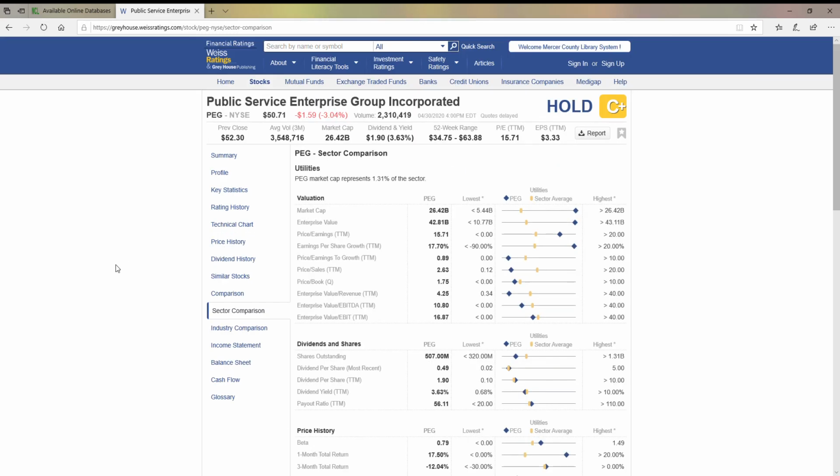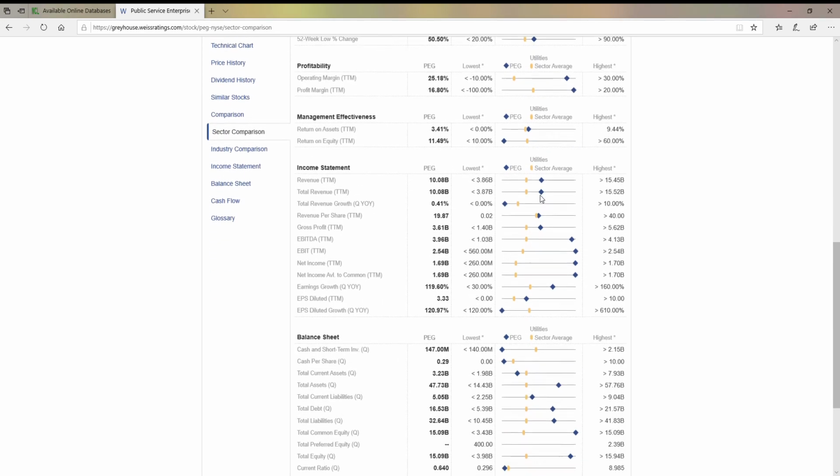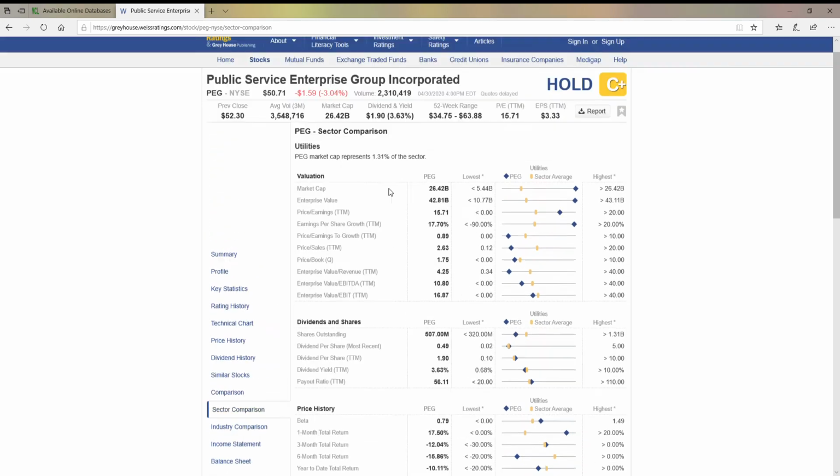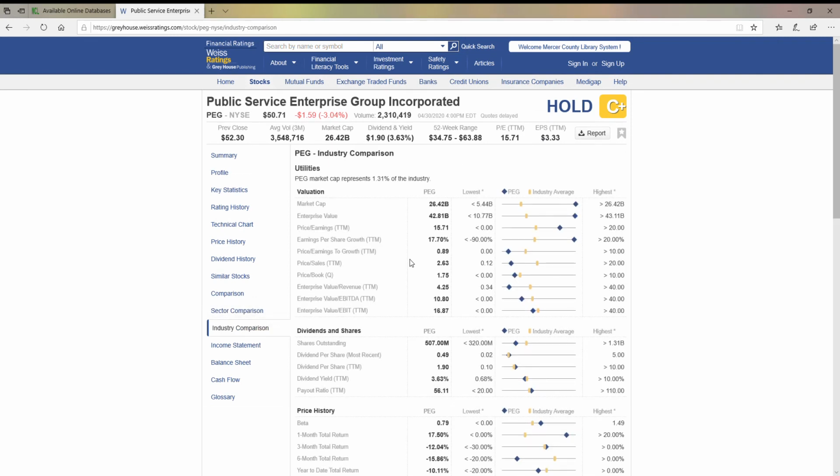This is for how this particular stock does against its similar companies. This is a utility company, so you're seeing how it compares to the utilities market. Again, the diamond is the stock you're looking at, and the yellow slash is the industry average, or the sector average in this particular case. And again, it's the same data points we've been looking at. You can also do an industry comparison, and in this particular case, it's going to be against the utilities industry versus the sector.